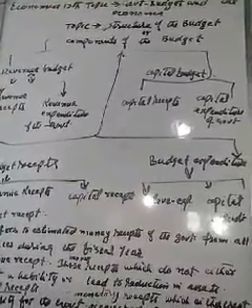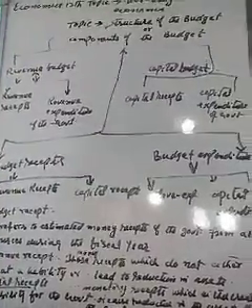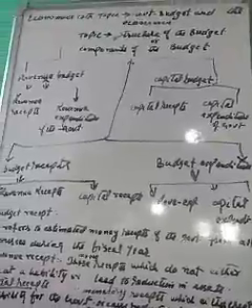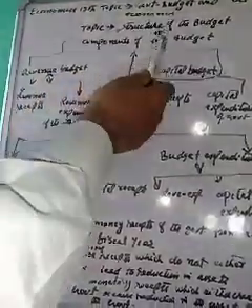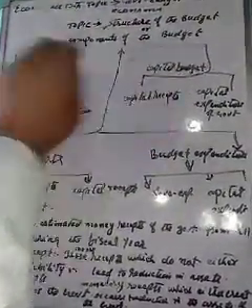Dear students, we are going to discuss the same topic, that is government budget and the economy. Today our subtopic is the structure of the budget, or we can say components of the budget.